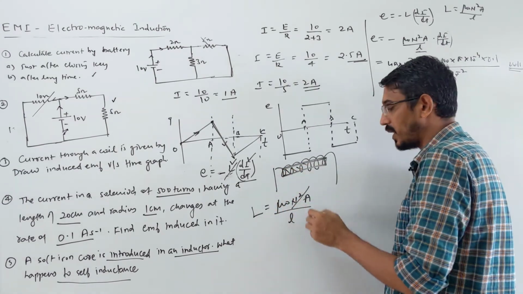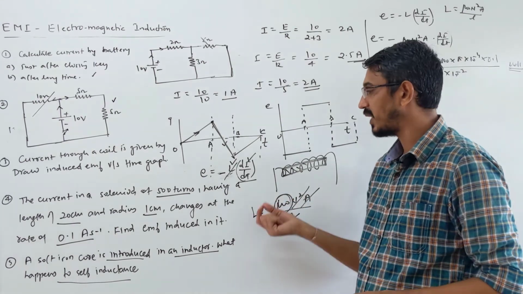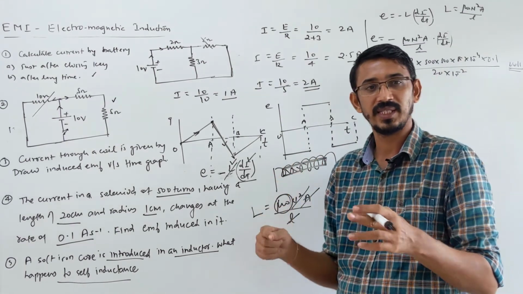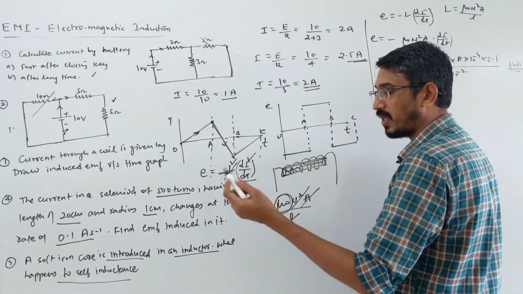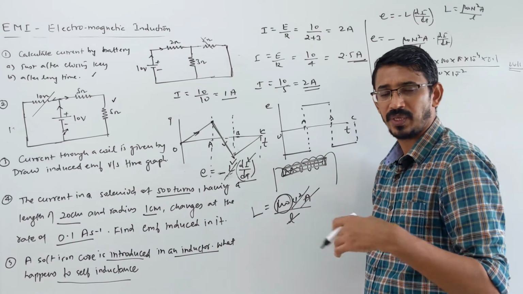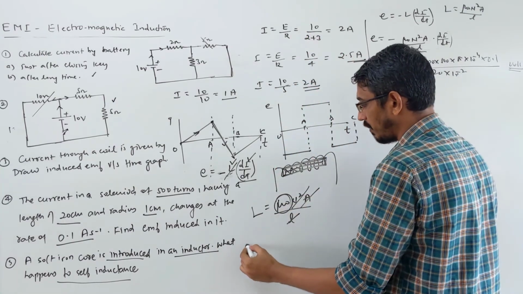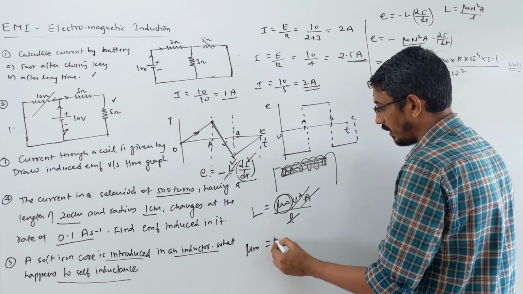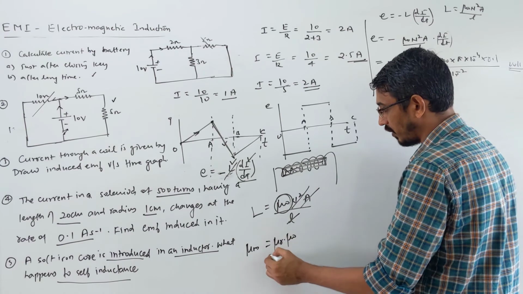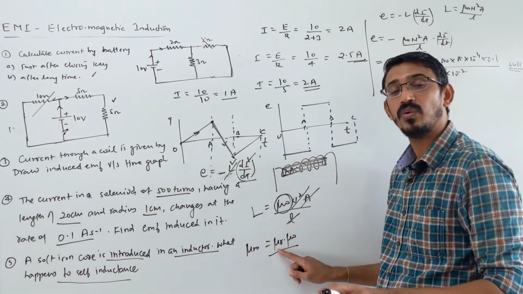Number of turns not changing, area, length not changing. What is changing? This is changing. Mu naught is for free space, air, right? Nothing is there in the core. But you put an iron rod, we know that iron is a ferromagnetic material, right? It has large permeability, right? Because permeability of any object is given by relative permeability into mu naught. Relative permeability of any object is always more than 1.